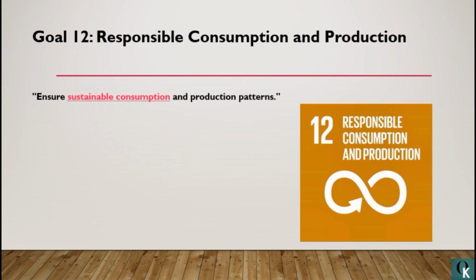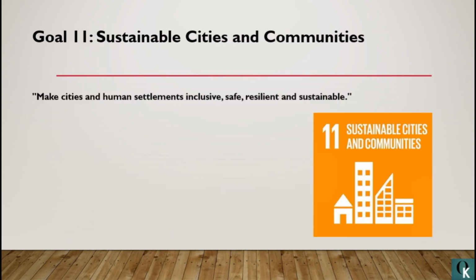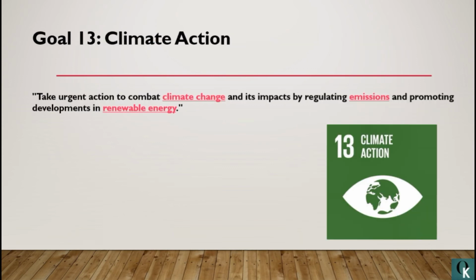Now let's talk about the goal number 12, which is the responsible consumption and production. Using eco-friendly production methods and reducing the amount of waste we generate, the targets. This is the major crux of the goal 12. Ensure sustainable consumption and production patterns is the tagline for it. Now, the goal 13 would be climate action.